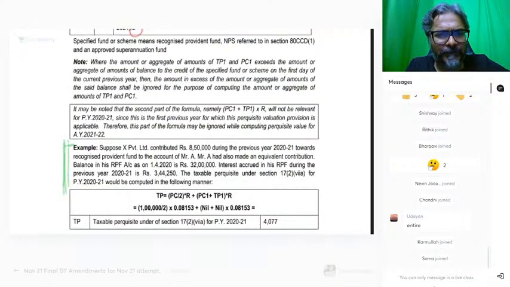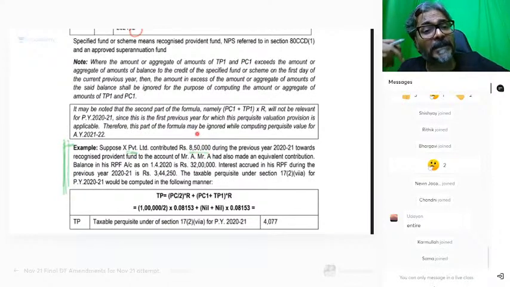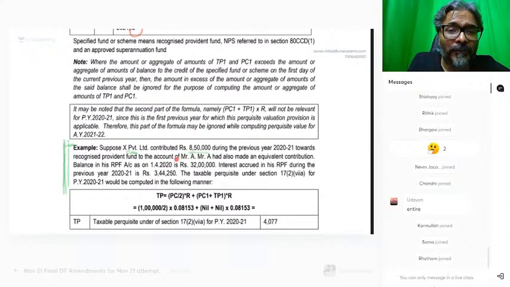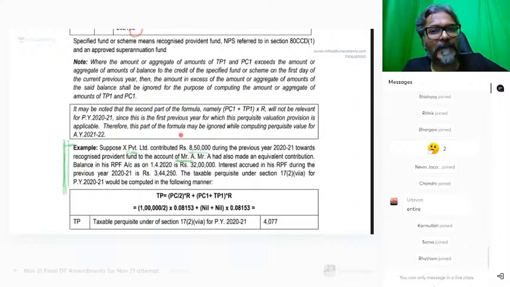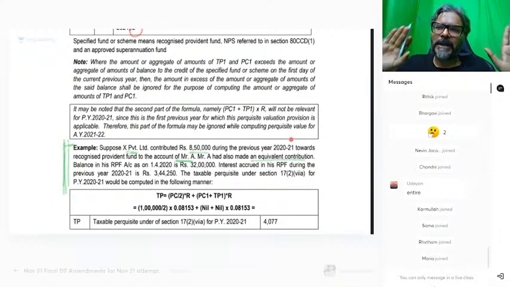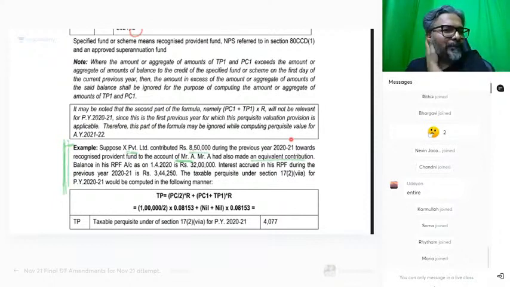Suppose the question: X Private Limited contributed rupees 8.5 lakhs during the previous year 2021 towards the recognized PF. So the employer is X Private Limited. They have contributed 8.5 lakhs during the previous year 2021 towards the recognized PF to the account of Mr. A. Mr. A is the employee. Mr. A had also made an equivalent contribution. So how much is the contribution by the employee? 8.5 lakhs. So the same contribution as the employer, 8.5 lakhs each.